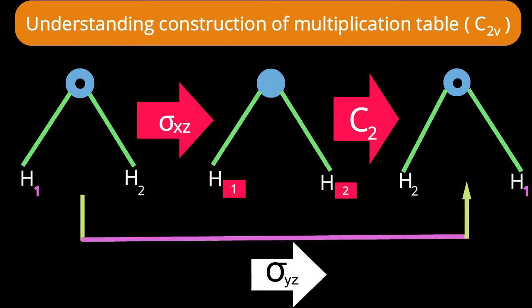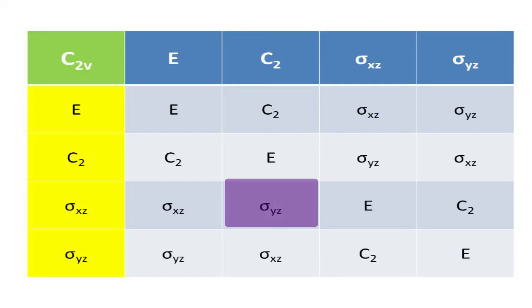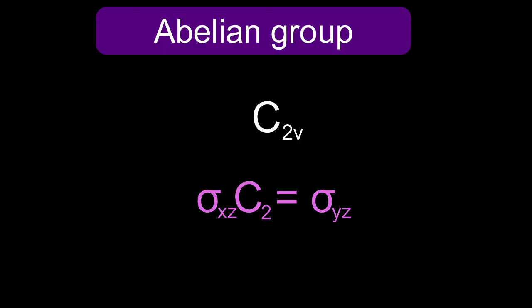Sigma yz, a plane perpendicular to the water molecule, can bring us that desired change. If I reflect through the sigma yz plane, then hydrogen 1 will go to the right side and the nose will remain towards us. Yes, the answer is again sigma yz. Let me represent it mathematically. Yes, sigma xz into C2 is equal to sigma yz.